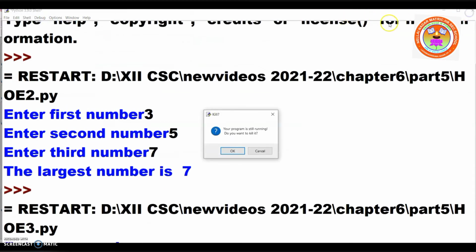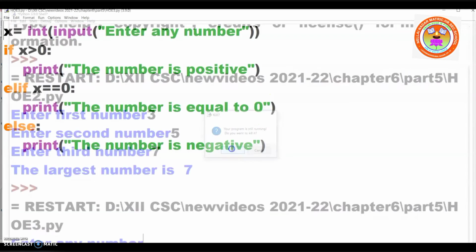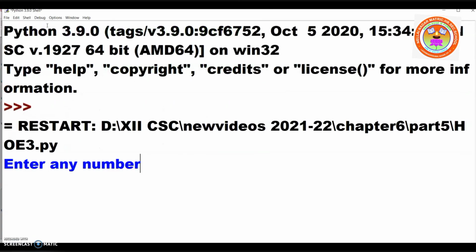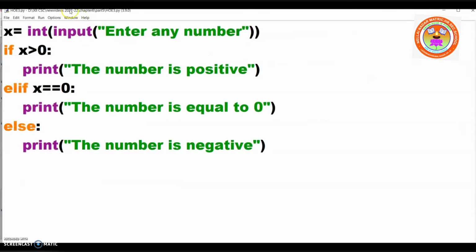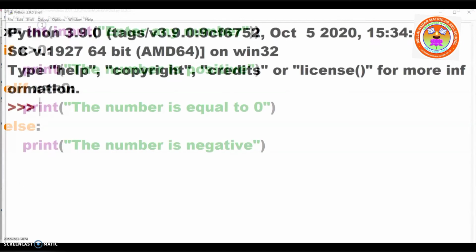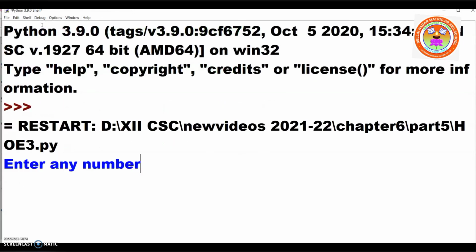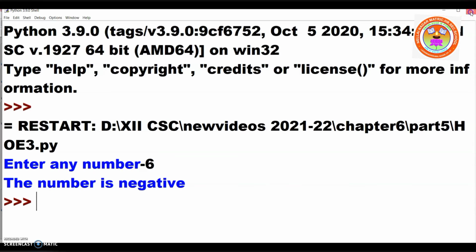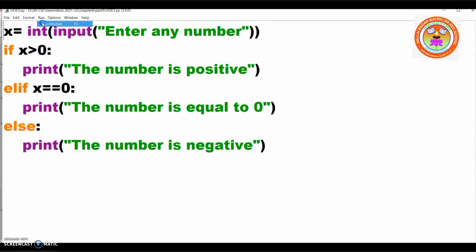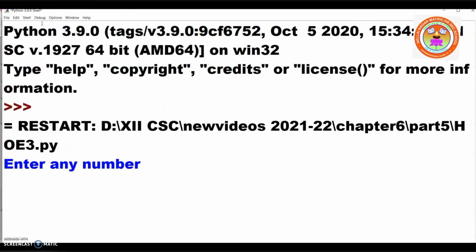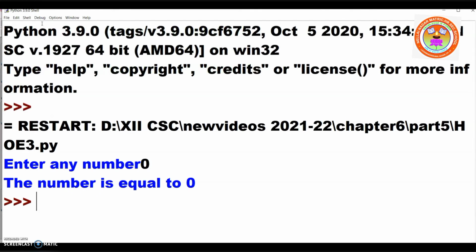I will close this, otherwise you can't see the output on top, it will go down. So, enter a number. I'm giving 4. Positive number. Once again, I'll run the program. First, I entered 4, so you got positive number. Now I'm giving -6. Negative number. Once again, we will check the third output. Now I'm going to give 0. The number is equal to 0.